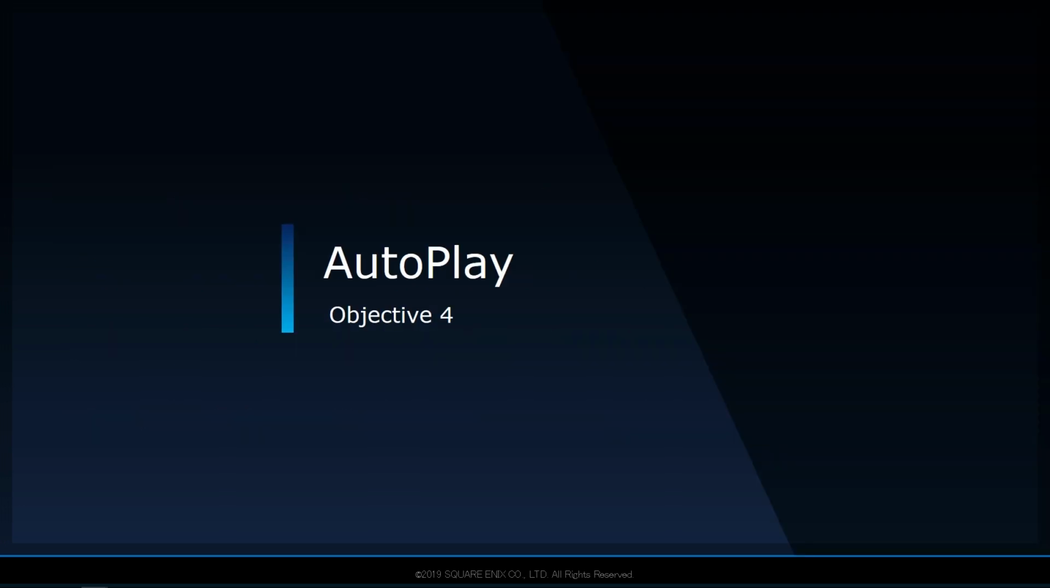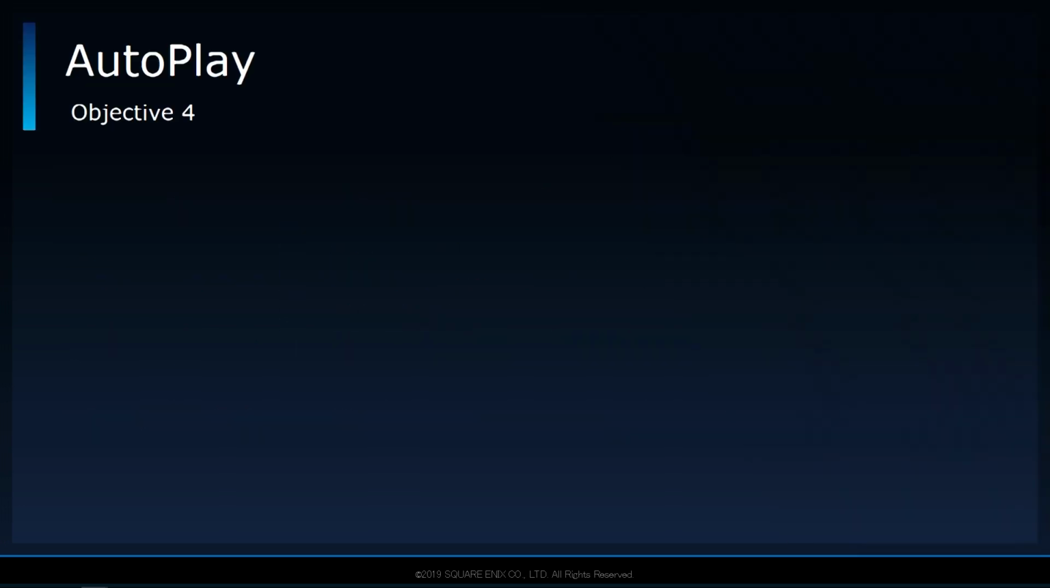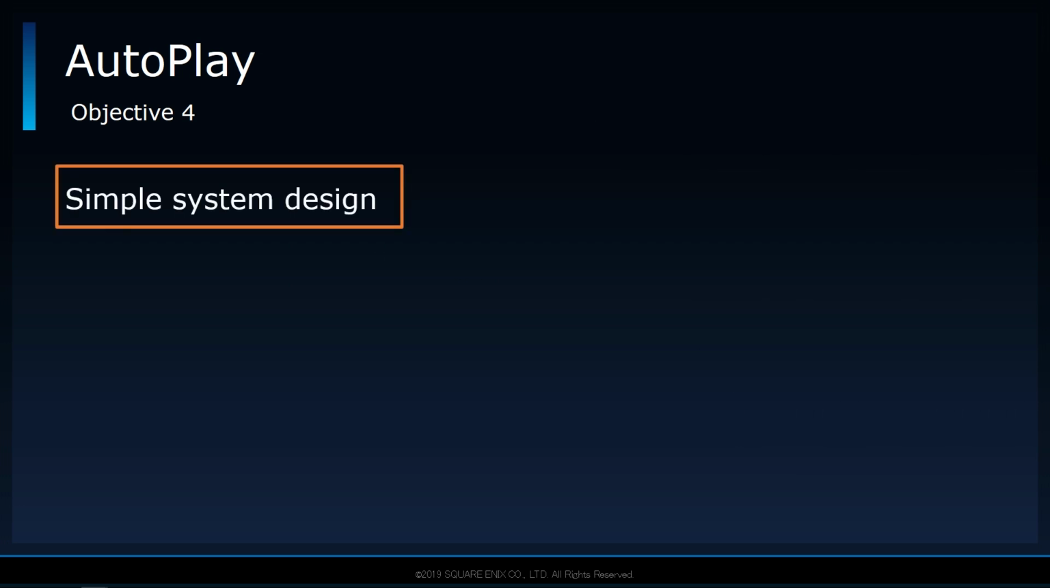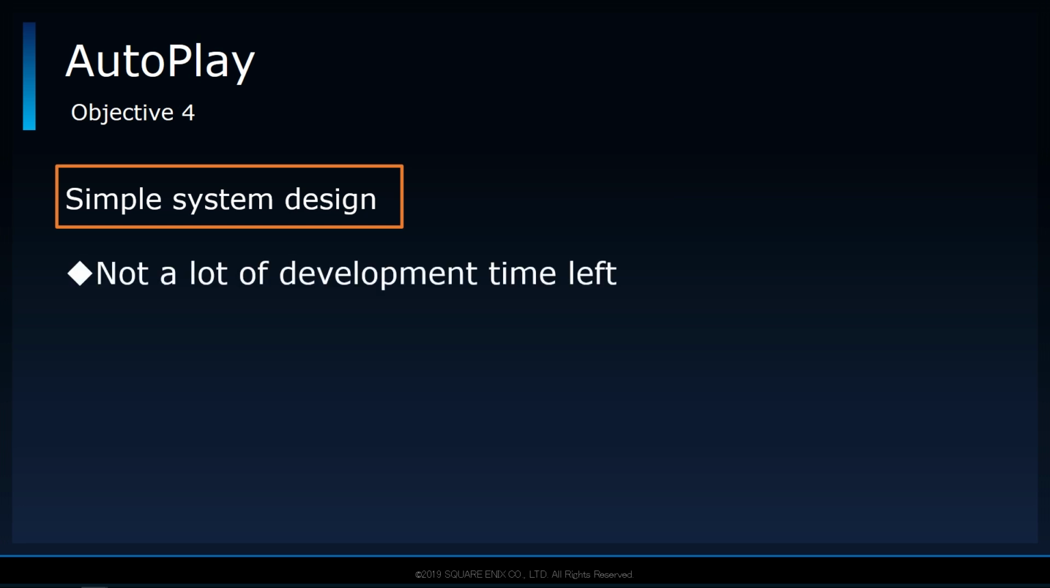Moving on to the fourth objective. It is to keep the system's design and features simple. This is merely because there wasn't much development time left in the project. One compromise that was made based on this, though admittedly not a very desirable one, was that it was okay for the autoplay system to take up some performance.